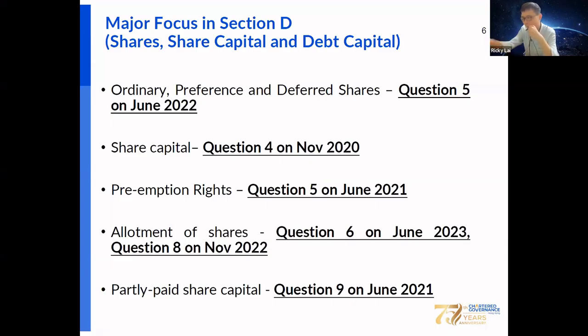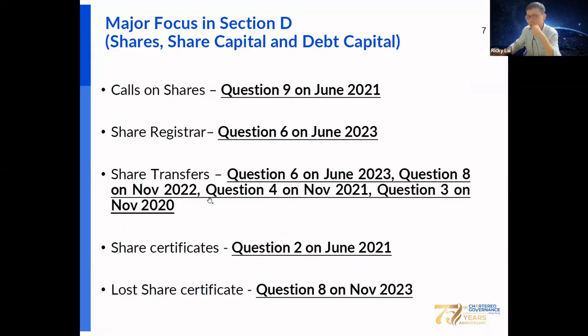Then you should know all the formality requirements regarding how to make the call for partly paid share capital. If the shareholders are unable to pay the money on the unpaid share capital, what are the procedures for the forfeiture of shares under the articles? You should know calls on shares because of the unpaid share capital.